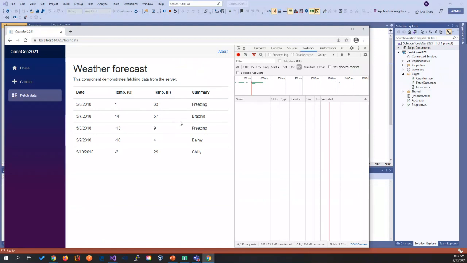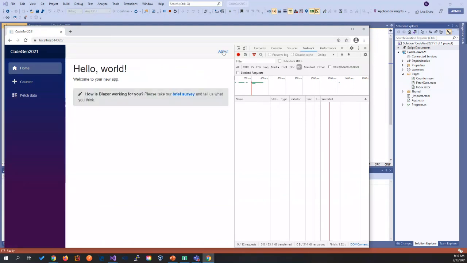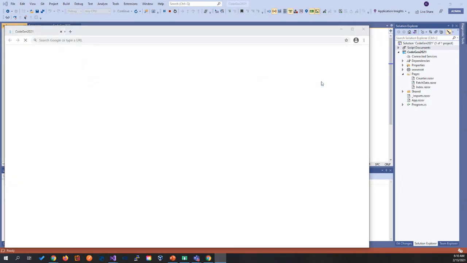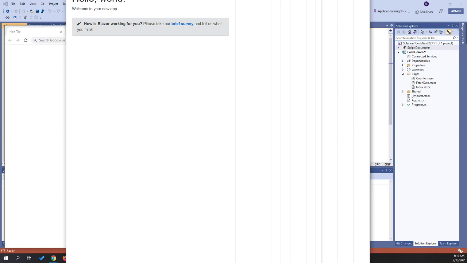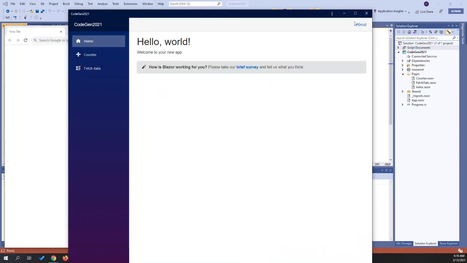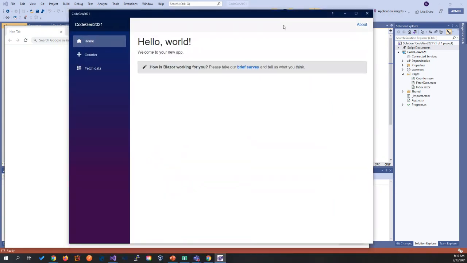Okay, so if we see here, we're going to have this install button without having done anything else. We just did the progressive web app, and if we install it right away, it creates a type of desktop application for us. So it looks like a desktop application, and you can have push notifications. You can have a home stack.